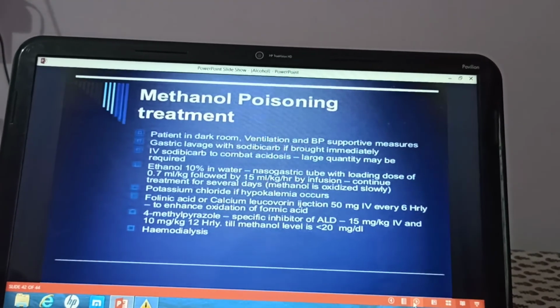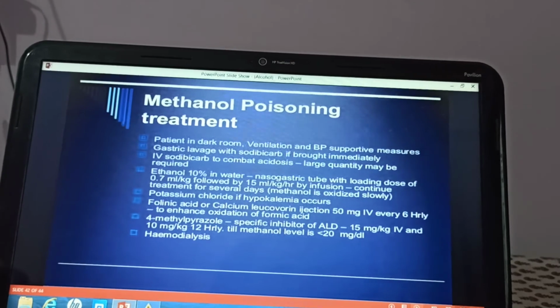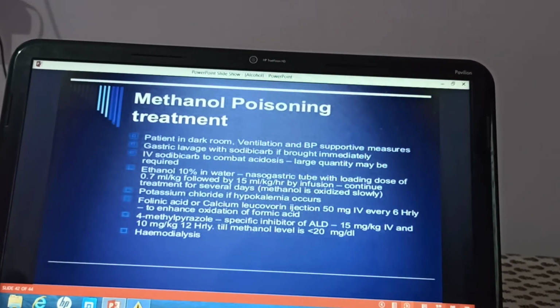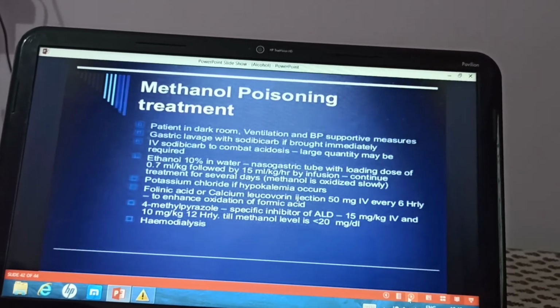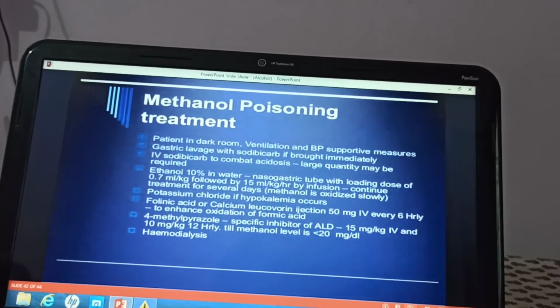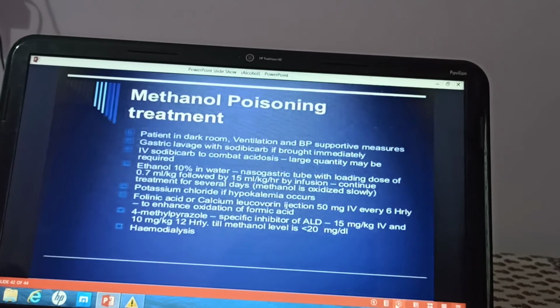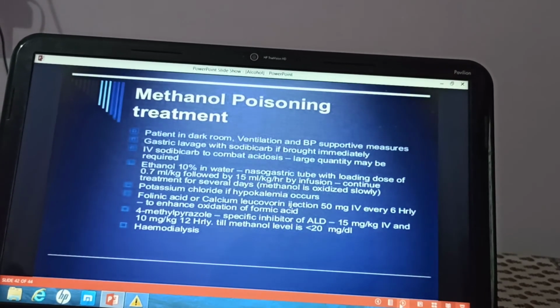So what is the rationale of giving ethanol? Ethanol competes with the methanol for the metabolic enzymes and saturates them. Thus it prevents formation of toxic metabolites, that is formaldehyde and formic acid.